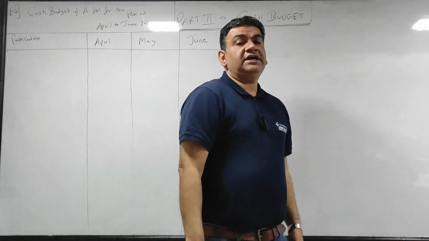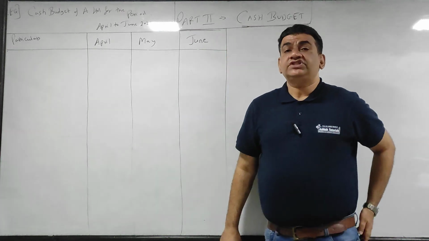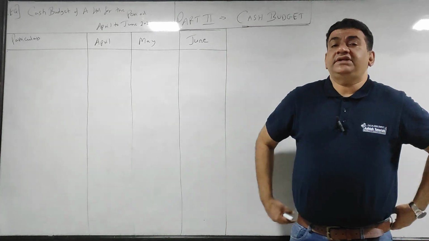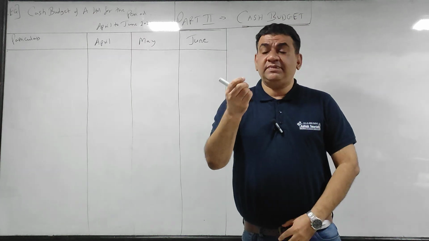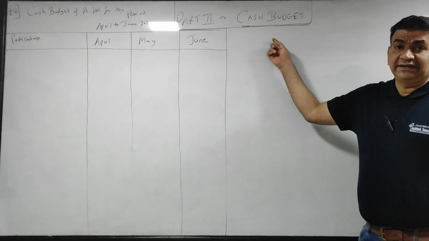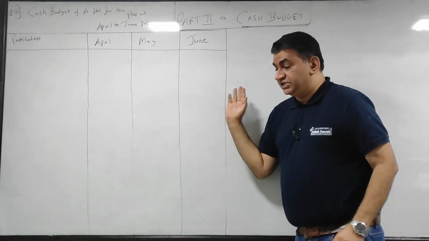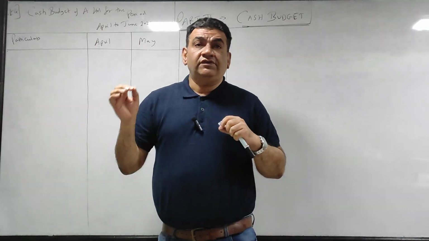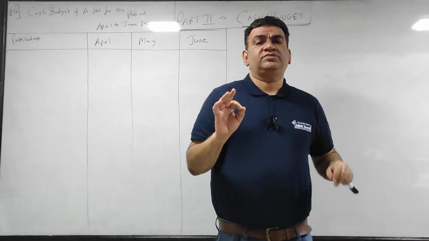Hi guys, after completing the first part of the chapter budgeting and budgetary control, which was flexible budget, now I take the second part of this chapter, that is cash budget. The second part of budgetary control, cash budget.